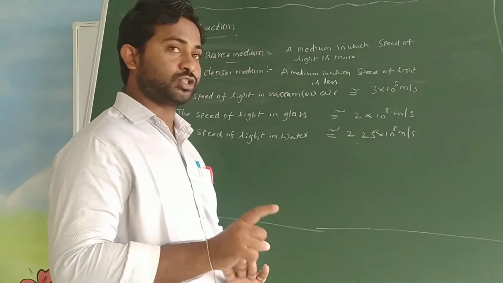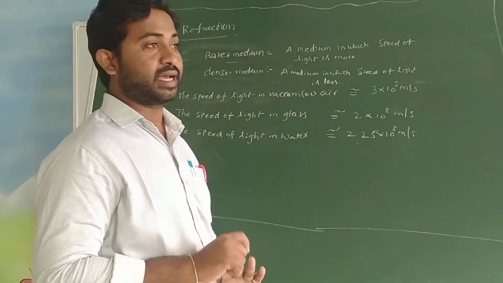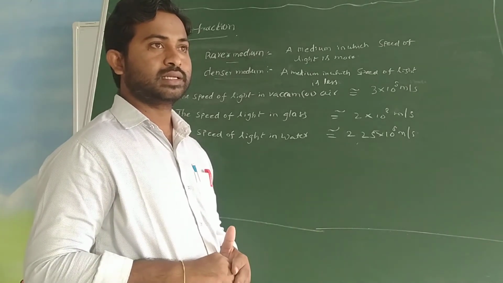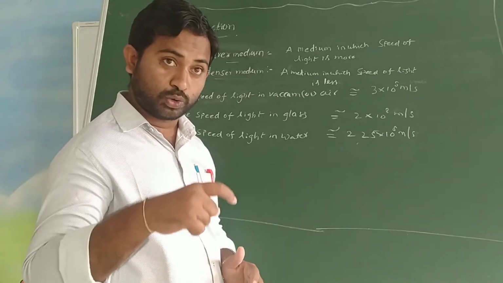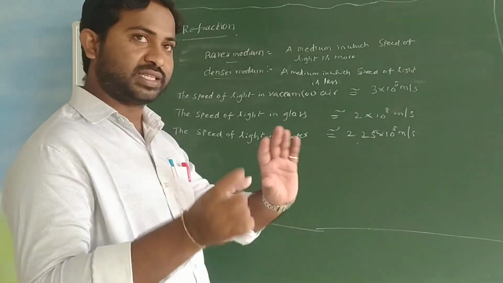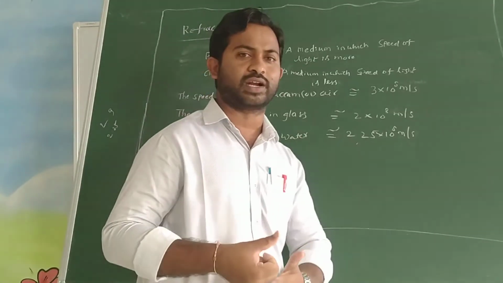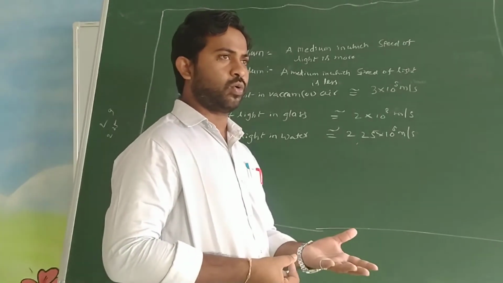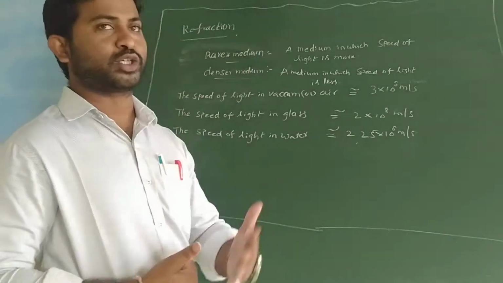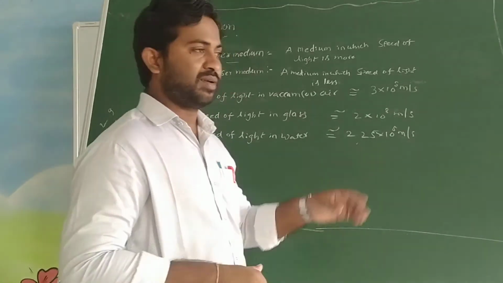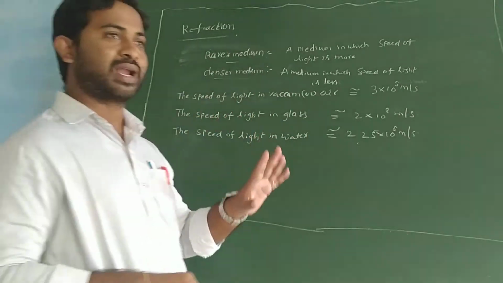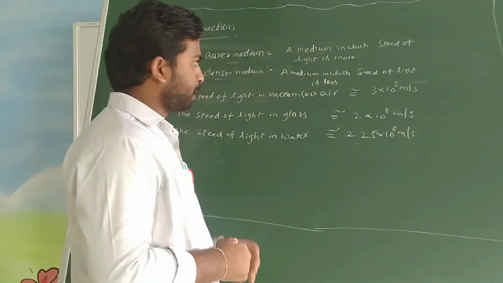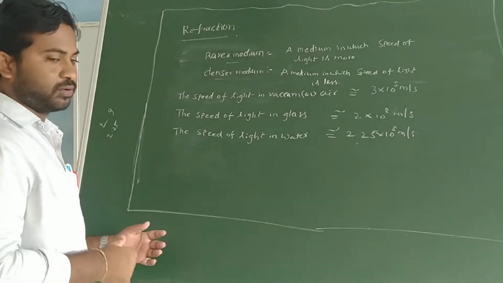But don't consider optical density to be equal to mass density. The mass density is different and the optical density is different. We know very well that mass density, for any object, is mass per unit volume. But the optical density is not like that. Then what do you mean by optical density? That is a very important point that I want to discuss with you.